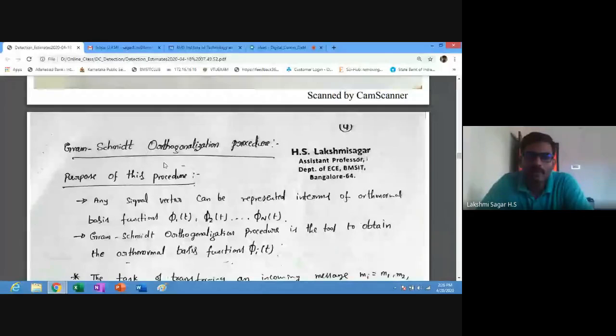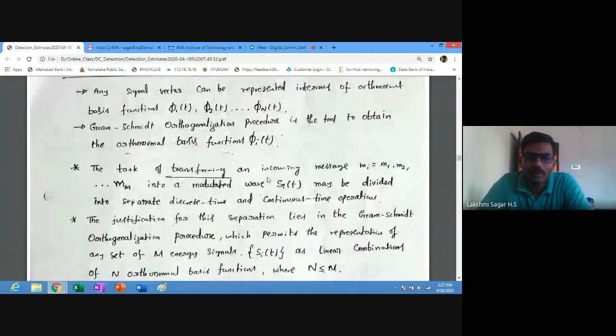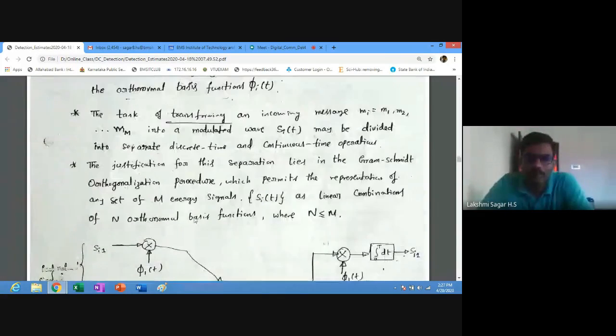The Gram-Schmidt orthogonalization procedure can be used to find the orthonormal basis functions, which are phi 1 of t, phi 2 of t, up to phi n of t. The task of transforming an incoming message mi, equal to m1, m2 up to mm, into a modulated wave Si of t may be divided into separate discrete and continuous time operations.